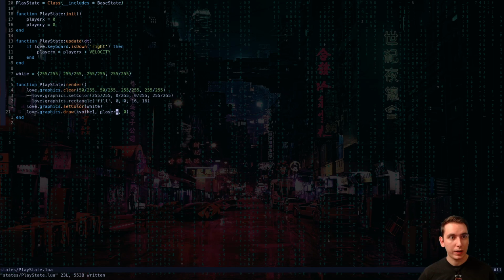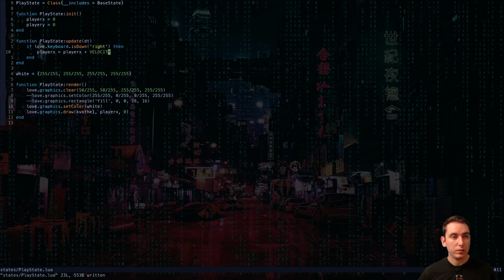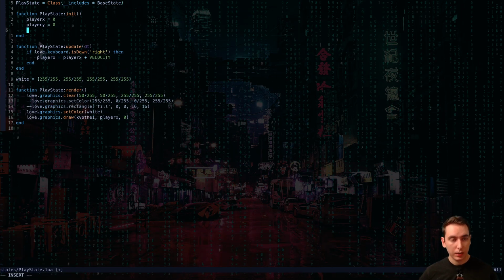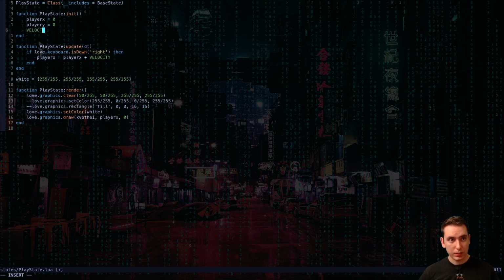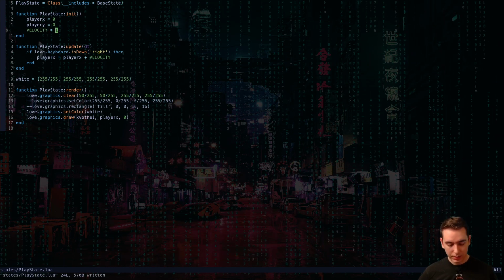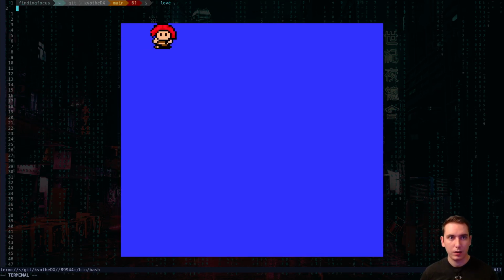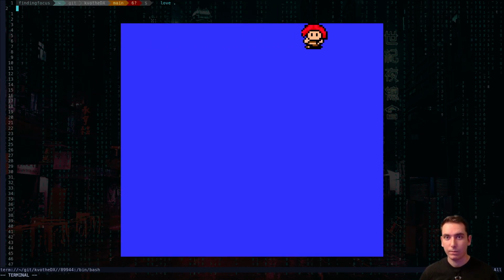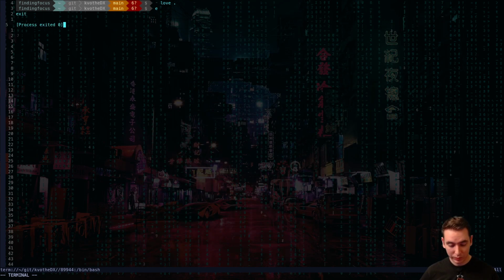But if right is down, we should increase our X position by a velocity, and we can set that velocity here. Let's just say 1 for now, because I don't know how fast it is with a tiny screen like that. Hey! So we can move right, but we can't move left.